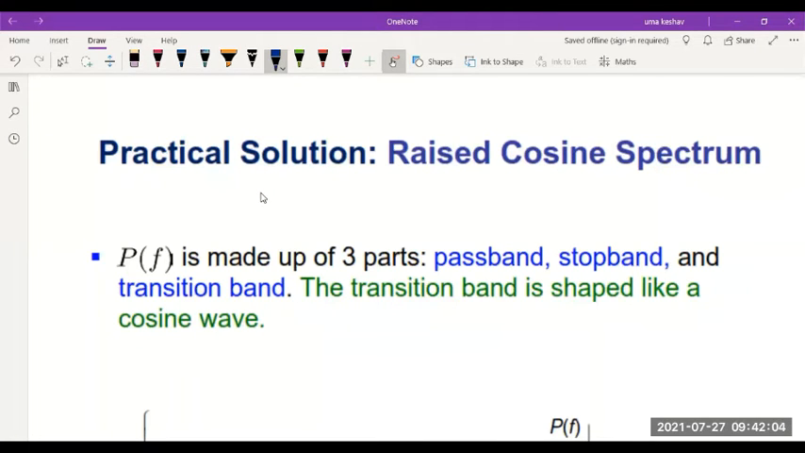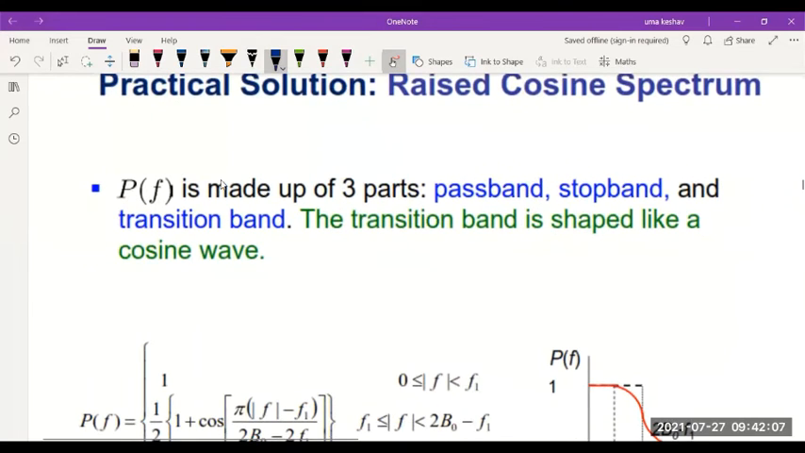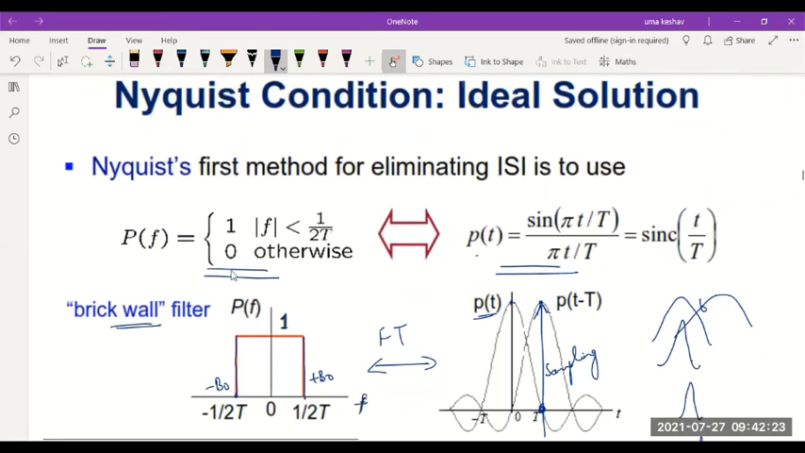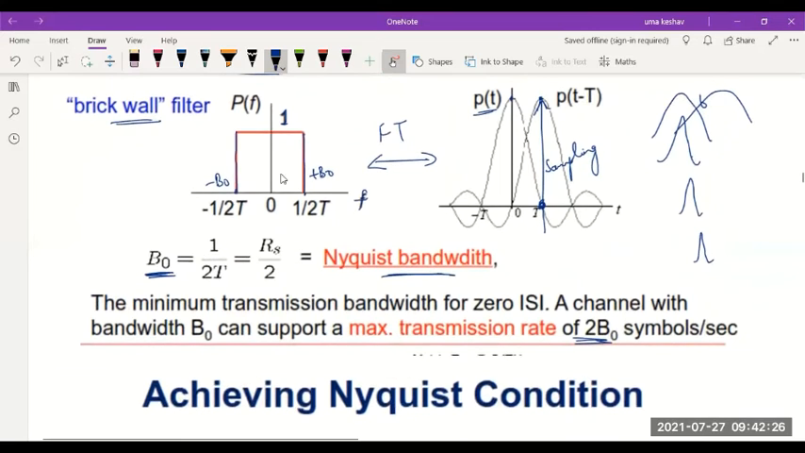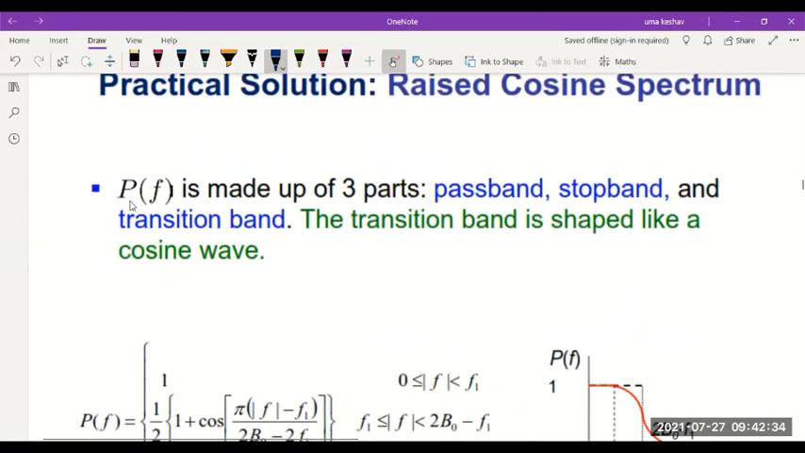You have heard, and I think you have done the raised cosine spectrum in the lab. So what is this raised cosine spectrum? It is interesting to see in this raised cosine spectrum, we will divide the representation of the pulse P of f. See, in both the cases, we have defined P of f first in the frequency domain, and then we will consider its IFT to get the time domain pulse. Here also we are doing the same thing. We say that we need a practical solution to obtain minimum intersymbol interference or 0 ISI.